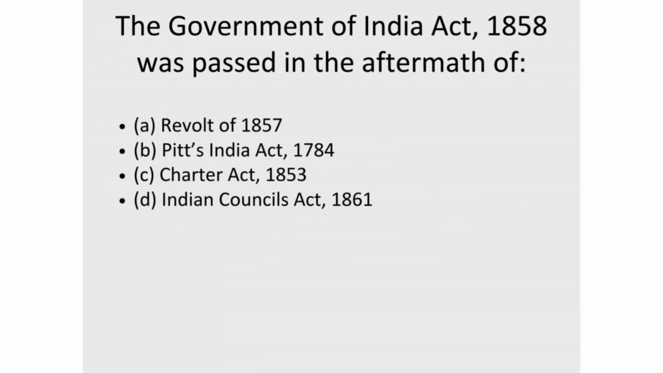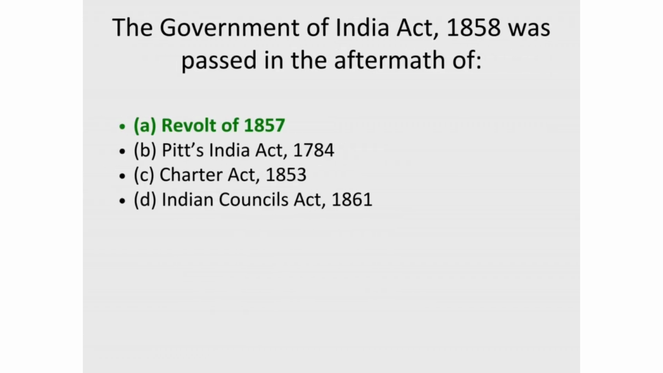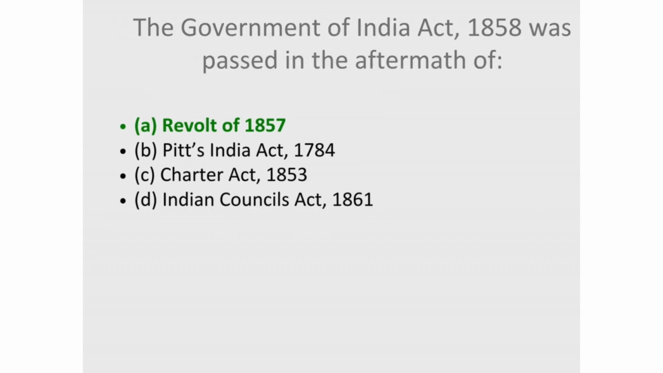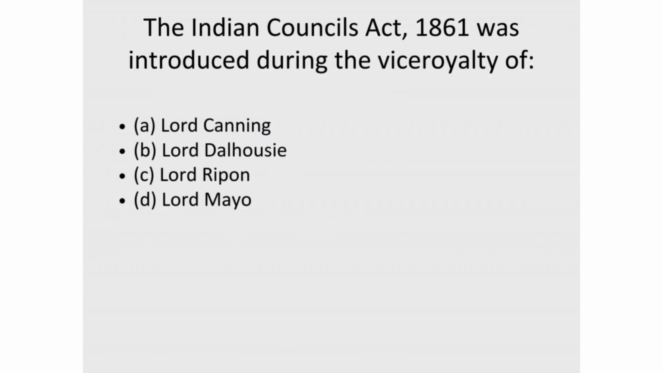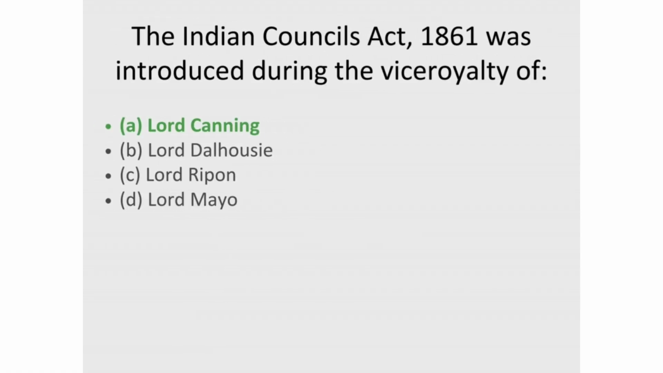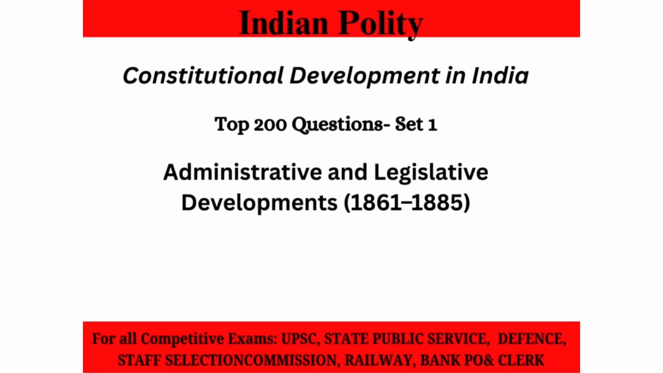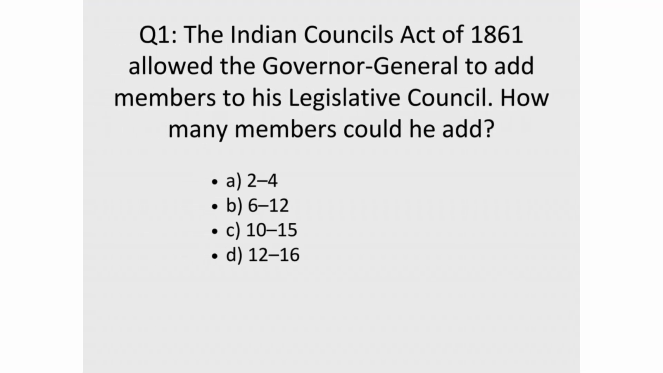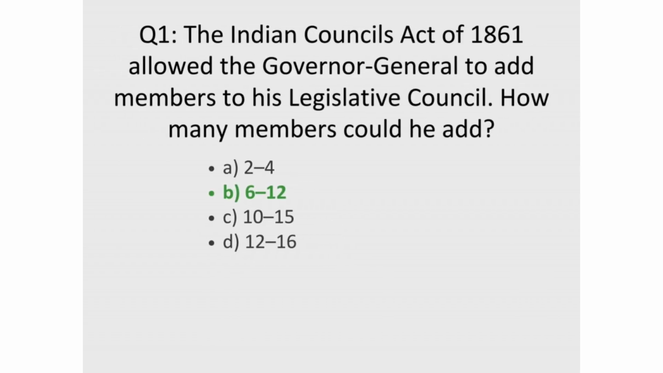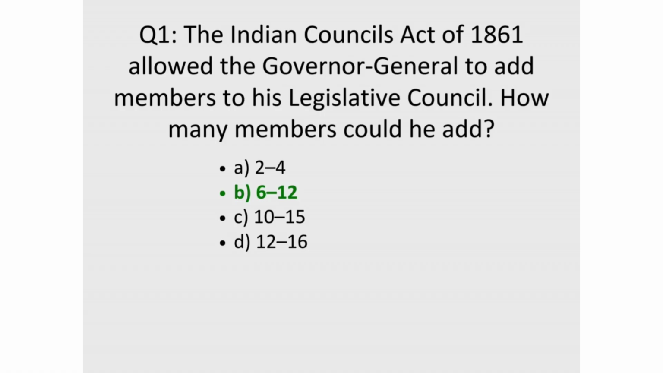24. The Government of India Act, 1858 was passed in the aftermath of. Correct answer, A. Revolt of 1857. 25. The Indian Councils Act, 1861 was introduced during the Viceroyalty of. Correct answer, A. Lord Canning. Set 4. Administrative and Legislative Developments, 1861 to 1885. 1. The Indian Councils Act of 1861 allowed the Governor-General to add members to his Legislative Council. How many members could he add? Correct answer, B. 6 to 12.